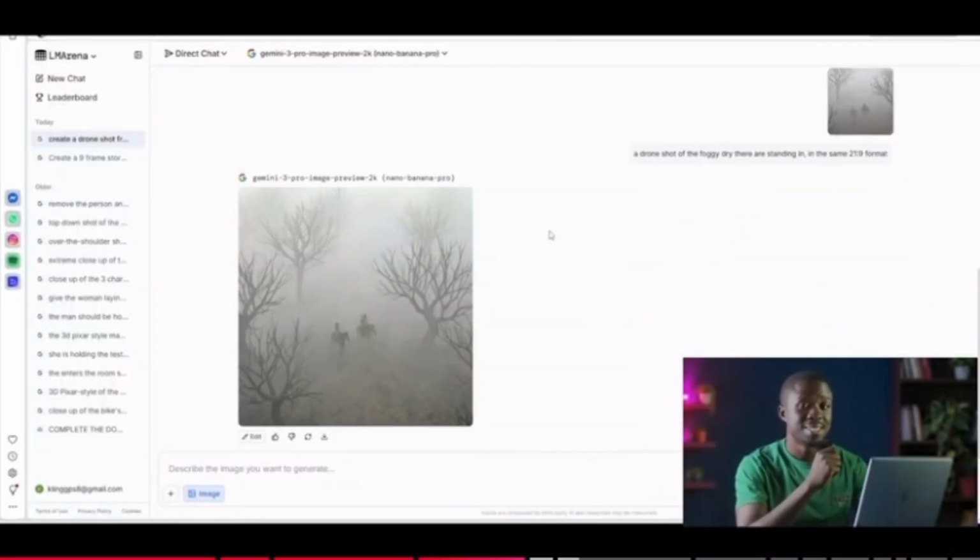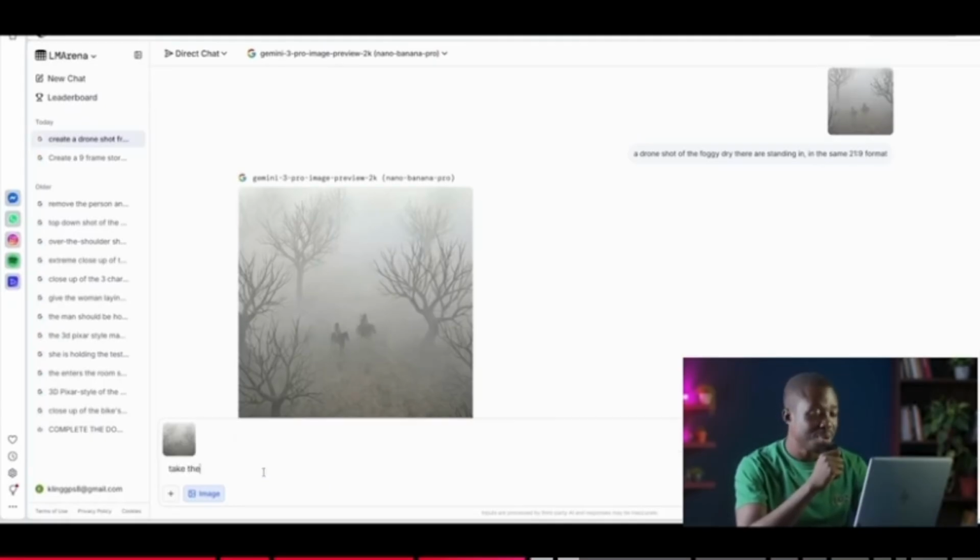So at this particular stage, still in LM Arena, we're just going to upload, let's say, a wide shot of the scene like this. And then we're going to write, take the people out and show a shot of the forest only from a worm's eye view. Now the spelling here is wrong. Sometimes when the spellings are not just quite there, but the message is quite clear, the AI will still understand. So don't be too much worried about the spelling stuff. So we conclude by saying in 21:9 format.